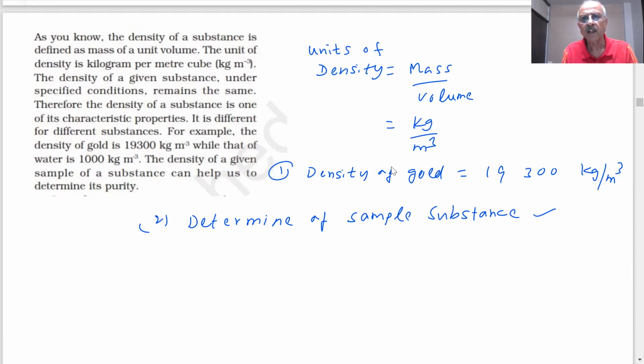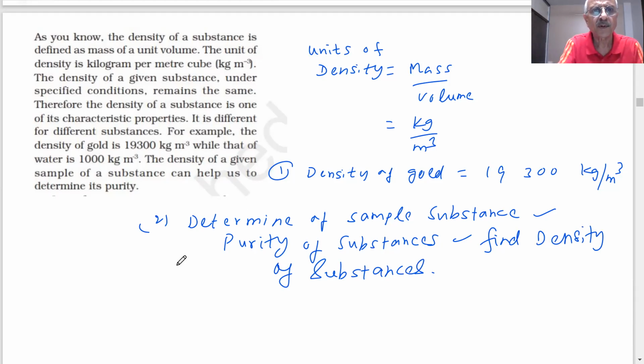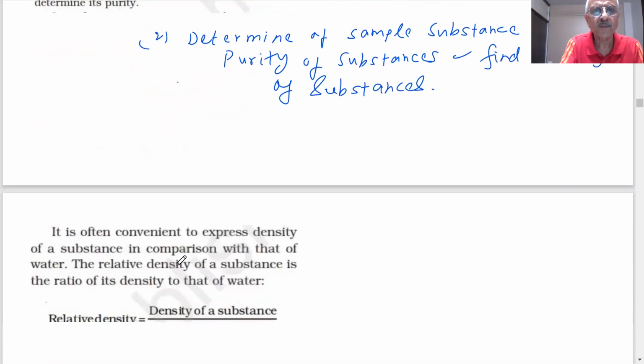To determine the purity of substances, find the density. You have to find the density of the substances in order to find the purity of the substance. So far, so good, we know.